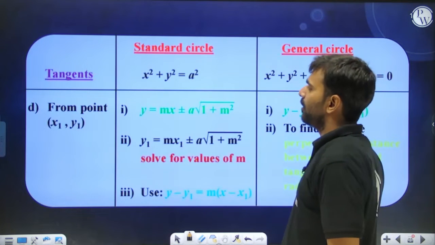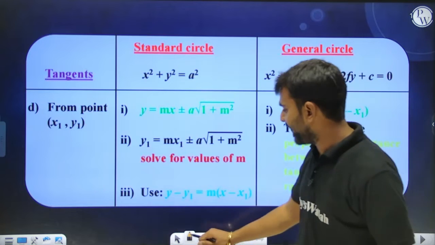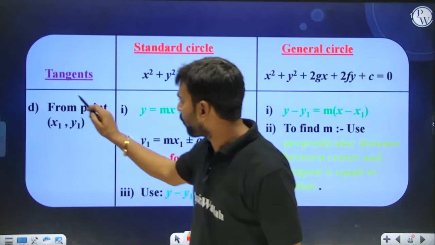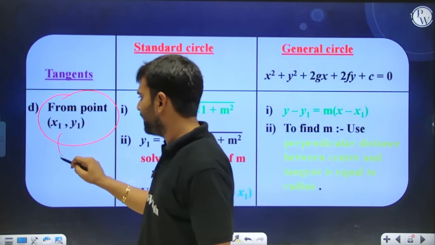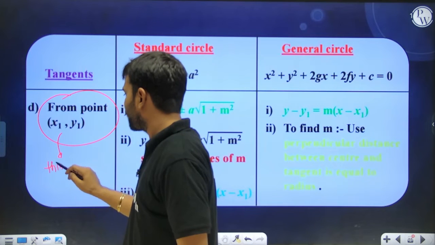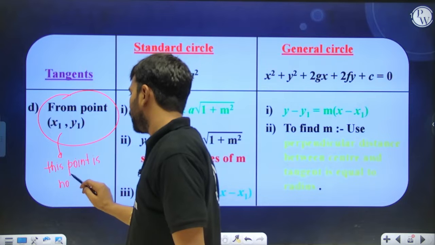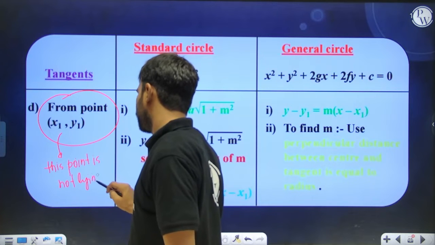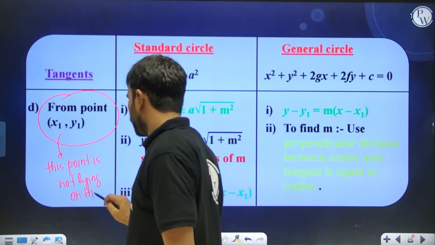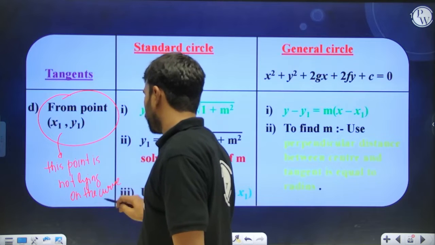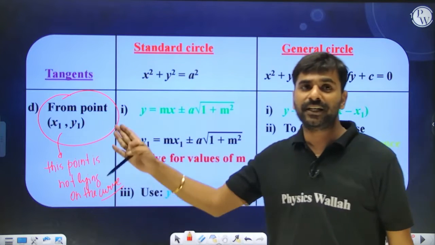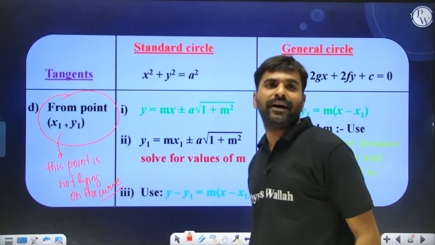Okay, now this is tangents from a point. From the point means this point is not lying on the curve. If you are using T equal to 0 to write down the equation of the tangent from the point x1 comma y1, that will be wrong.